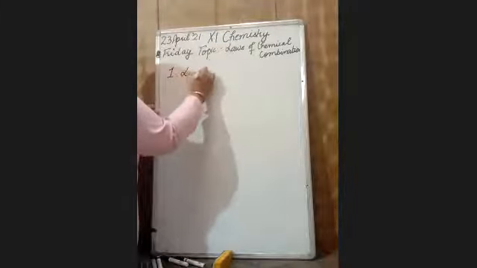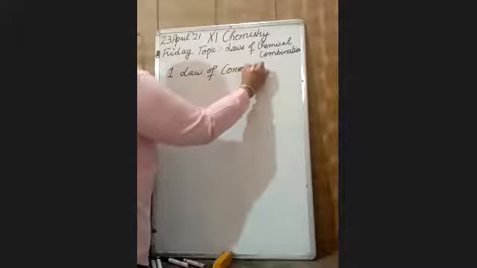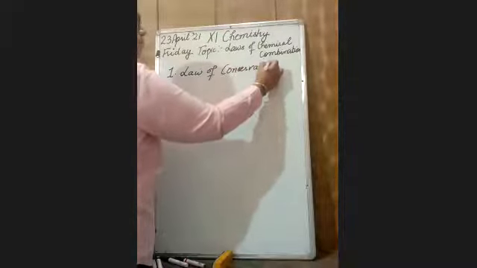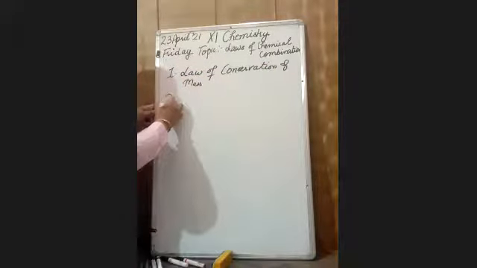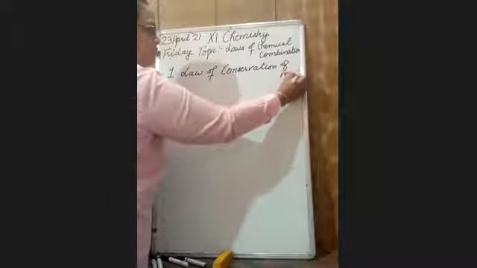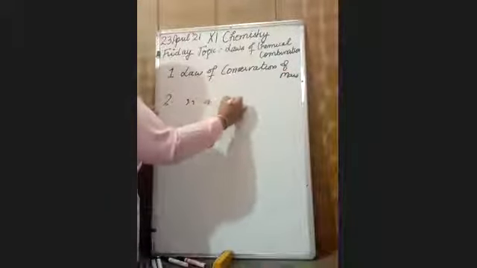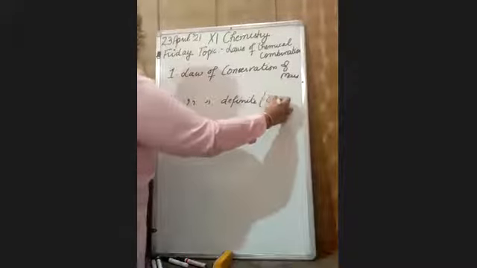Law of conservation of mass. Second one is your law of definite or constant proportion.